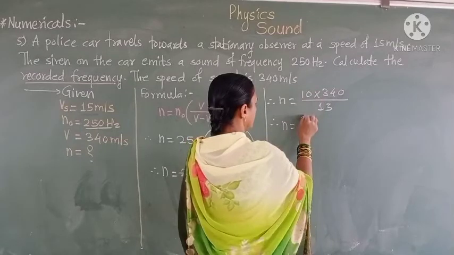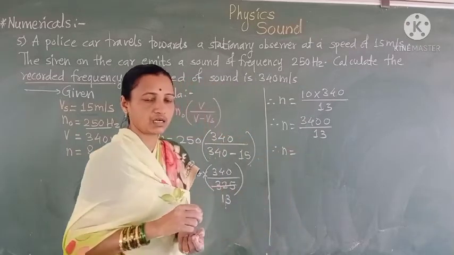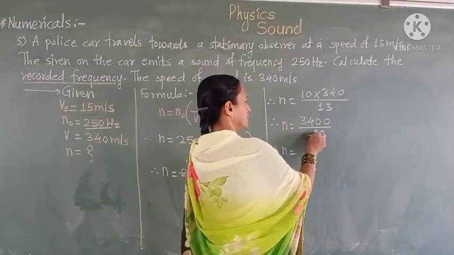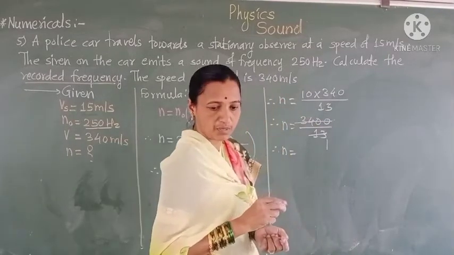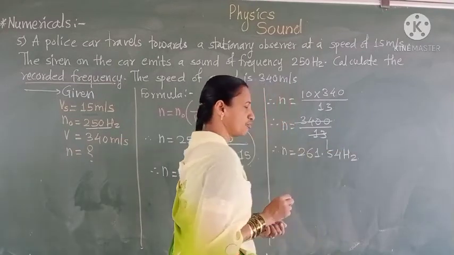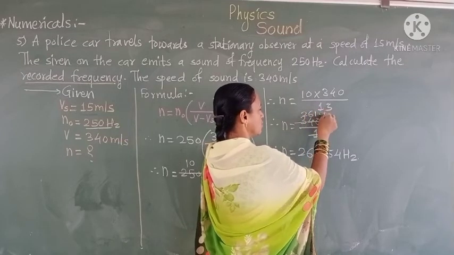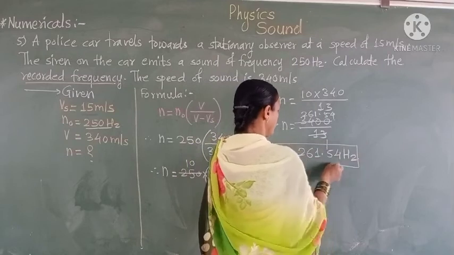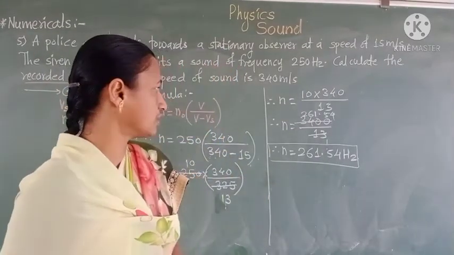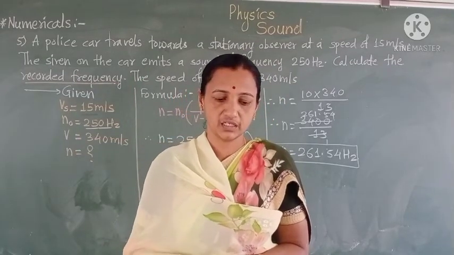Then N is equal to 340 into 10, that is 3400 upon 13. Now what I will do is divide 3400 by 13, right. Here we have to get the value 261.54 hertz. Means here we have to get the value for the recorded frequency, which is equal to 261.54 hertz, that is the frequency heard by the audience as the car approaches.